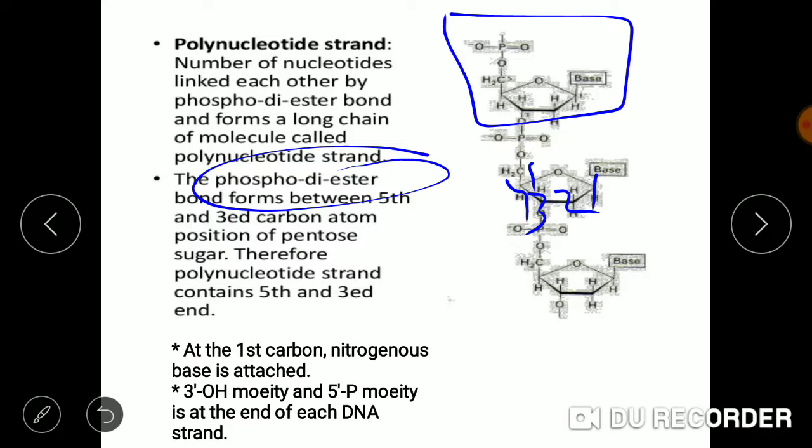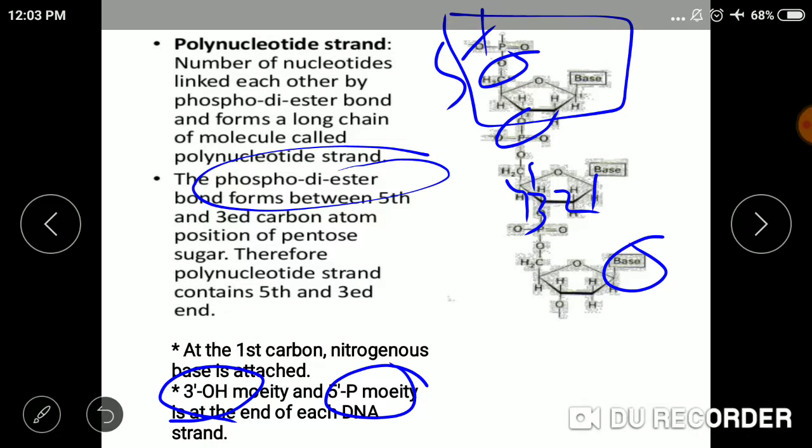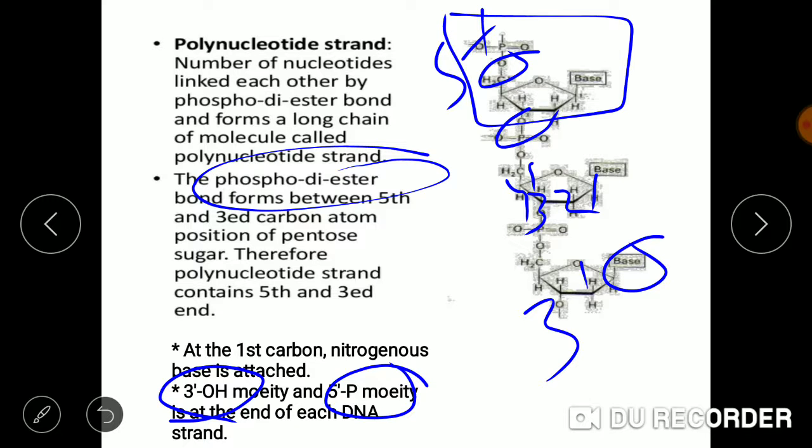Now we can see that there is the phosphate group present at the third position and at the fifth position of the carbon, while the nitrogenous base is always attached at the first carbon of the nucleotide. We'll also see that there is a 3-OH moiety and 5-phosphate moiety at the end of each DNA strand. So you can see that there is 5-phosphate moiety and 3-OH moiety at the end of each of this DNA strand.